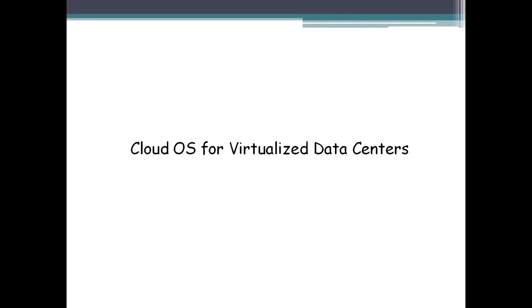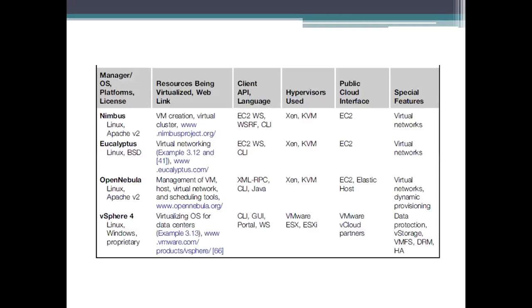So the first one is a cloud operating system for virtualized data centers. In the previous class, I described the four such managers, or four such environments, that support this virtualization infrastructure. Here Nimbus, Eucalyptus, OpenNebula, and vSphere 4 are represented as virtual infrastructure managers and operating systems.